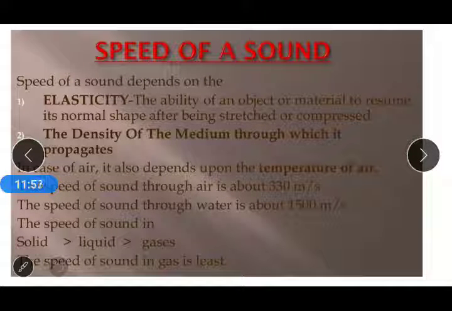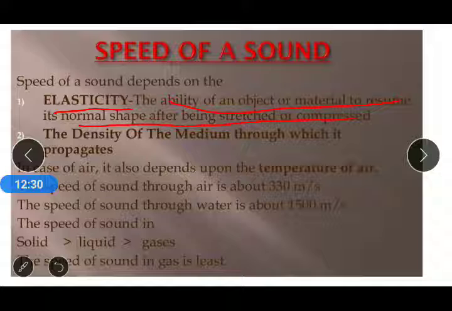Speed of sound. The speed of sound depends on elasticity. That is the first thing on which the speed of sound depends. Elasticity is the ability of an object or material to resume its normal shape after being stretched or compressed, like the eardrum is stretched and compressed.